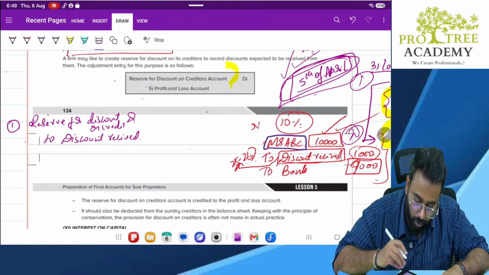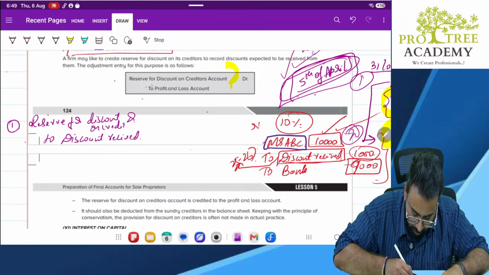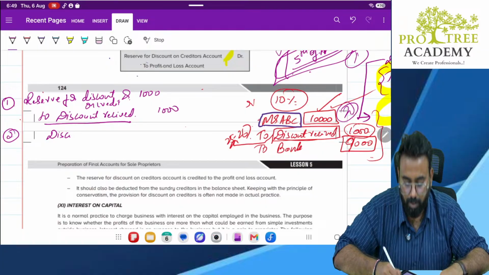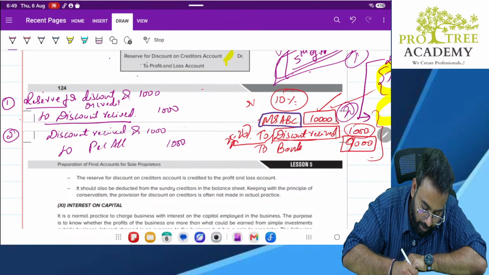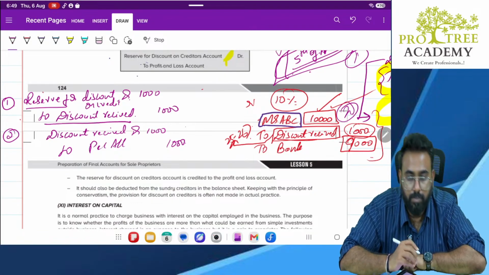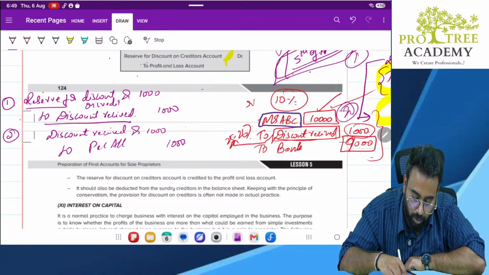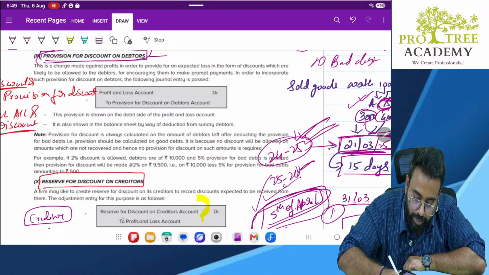Now this is an income account, needs to be transferred to P&L. Correct or no? So what is the entry? Discount received account debit 1,000 to P&L account 1,000. That's it. Sir, where to show this, sir? This will be shown under creditors. And here also, sir, in provision for discount on debtors, where we'll show this, sir? We will show this either under provision or we can show it under debtors in minus figure. Under debtors only we can show it as minus figure.